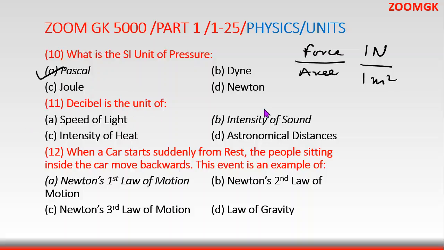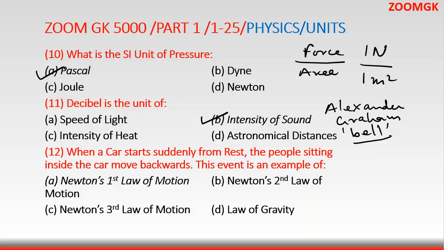What is decibel? Decibel is used to measure the intensity of sound. Alexander Graham Bell was the inventor of telephone, and from there it came bell, and a smaller unit became decibel, which measures the intensity of sound.